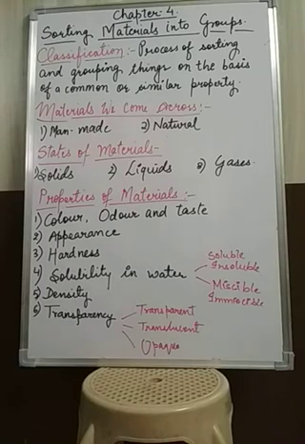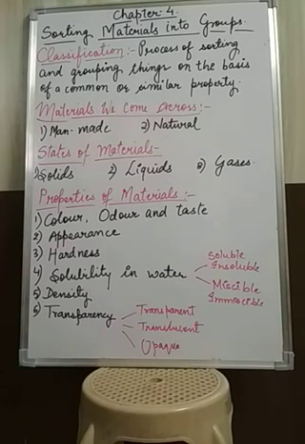Okay, so those solids which can be easily dissolved or mixed in water and become clearly invisible are known as soluble substances. Whereas those substances which are insoluble, which cannot be dissolved in water, are known as insoluble substances. So solubility is a property of a substance. It is the property of a material to dissolve in liquid. If you take the example of salt, salt has the property to get soluble in water, so solubility is the property of a substance.